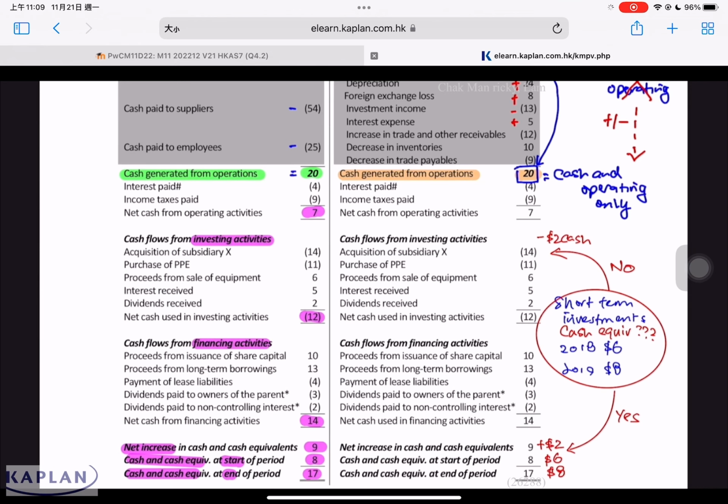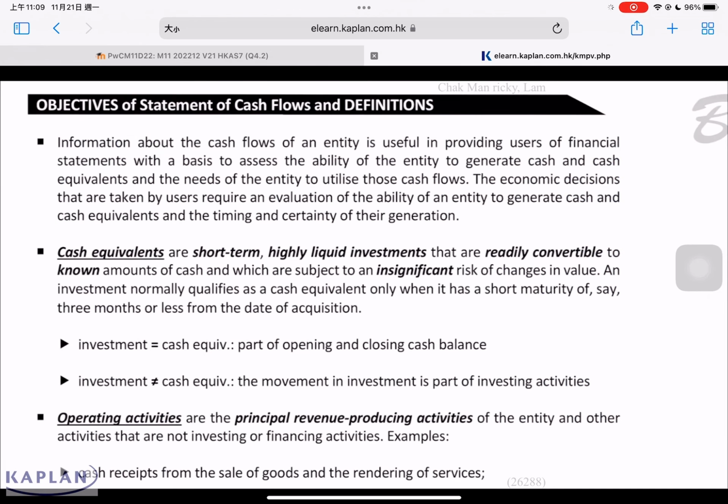We'll look at the definition of cash equivalent. In order for us to call this a cash equivalent, it must be a short-term, highly liquid investment that can be convertible anytime into a known amount of cash that is subject to insignificant change in value. Take for example, investment in shares of HSBC. For example, we acquired shares of HSBC with the intention to sell in 3 months' time. And if you sell the shares, someone is willing to buy, it can be converted into cash within 3 or 7 days. So is it considered as cash equivalent? The answer is no, it's not considered as cash equivalent. Because investment in shares is subject to significant change in value.